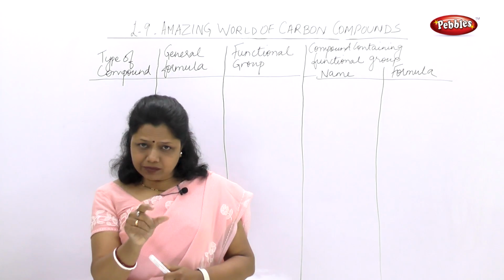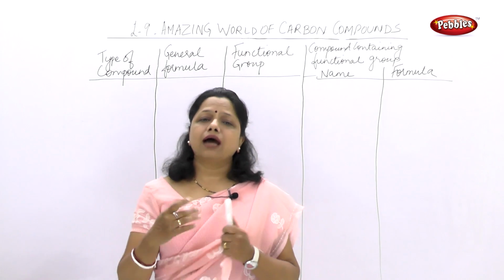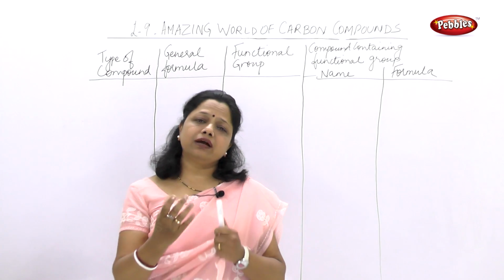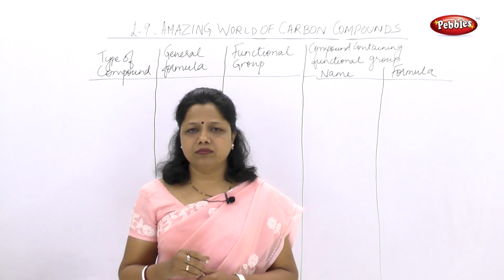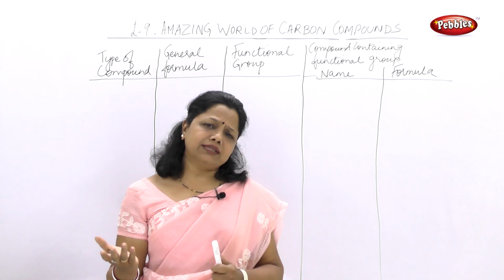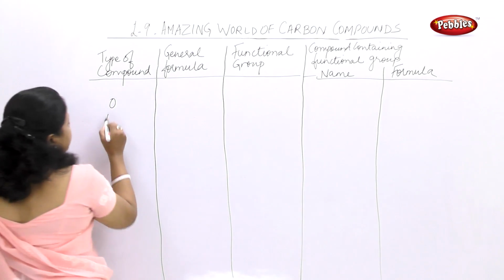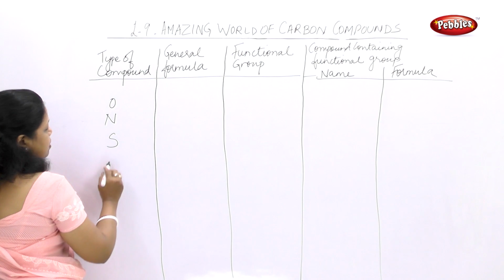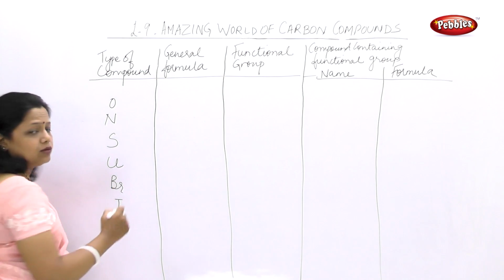The atom or a group of atoms which is replacing the hydrogen in an alkane and giving a characteristic feature to that compound is called as functional group. Functional group can be found by replacing one hydrogen with either oxygen or nitrogen or sulfur or chlorine, bromine, iodine. These are halogens.